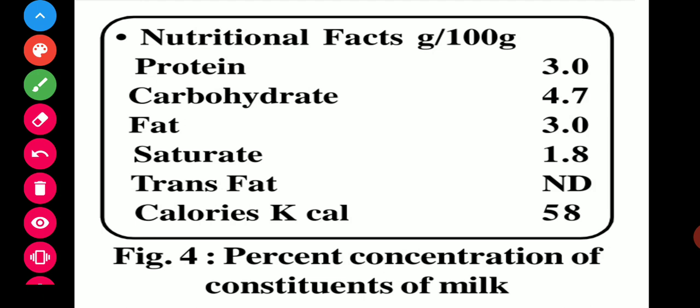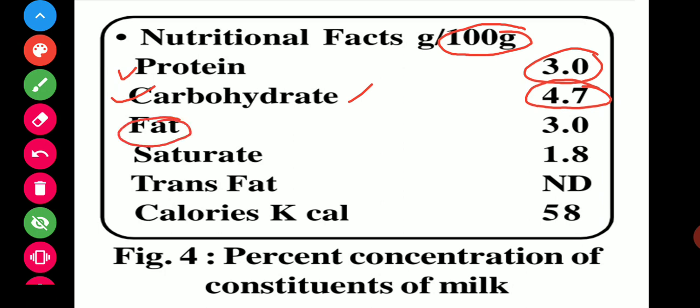You can see the percentage concentration of constituents of milk. मिल्क में क्या क्या होता है उसके बारे में आपको शो करके दिया हुआ है इस टेबल में. So what will happen in this, nutrition facts per 100 grams. Proteins, that is 3.0%. It is in 100, so you can say 3.0%. Now second one is carbohydrate. Carbohydrate is present as 4.7%.